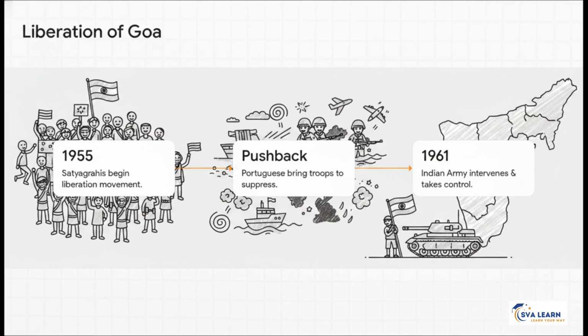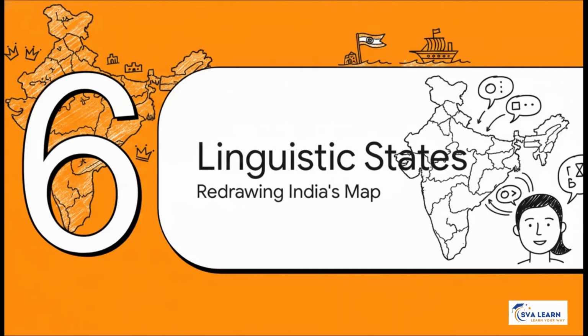In 1955, satyagrahis from all over India gather in Goa to demand liberation. The Portuguese respond by bringing in foreign troops from Africa and Europe to violently crush the movement. Finally, India says enough is enough, and in 1961, the Indian Army steps in, takes control, and officially evicts the Portuguese. Almost there. Section 6, linguistic formation of states, redrawing the map.